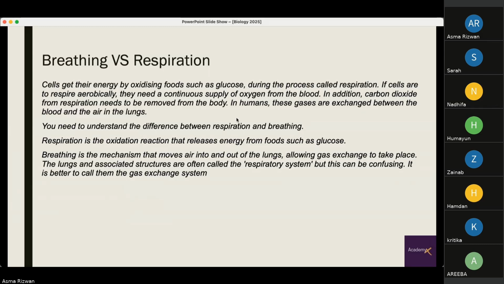So again, what is the difference? Respiration is the oxidation reaction, releasing energy from foods. Breathing is the mechanism that moves air into and out of the lungs, allowing gas exchange to take place. The lungs and associated structures are often called the respiratory system, but this can be confusing because respiration is a separate process. And so it's better that we call them a gas exchange system.